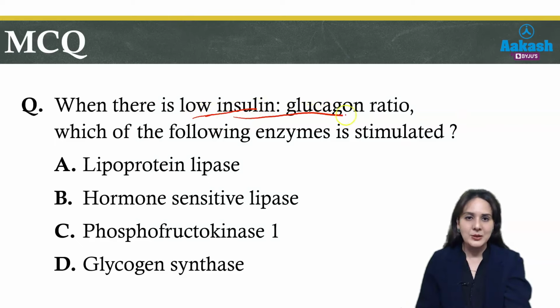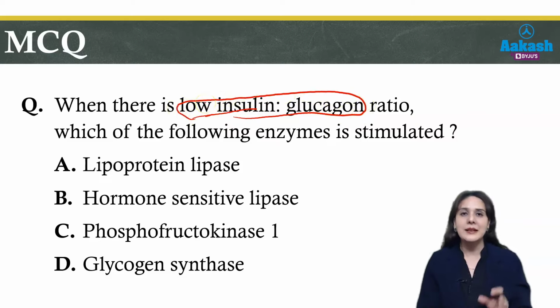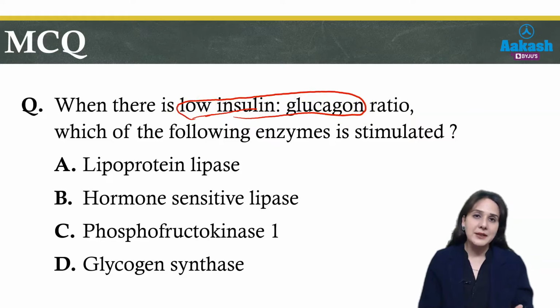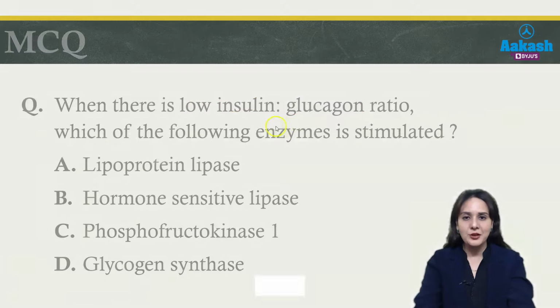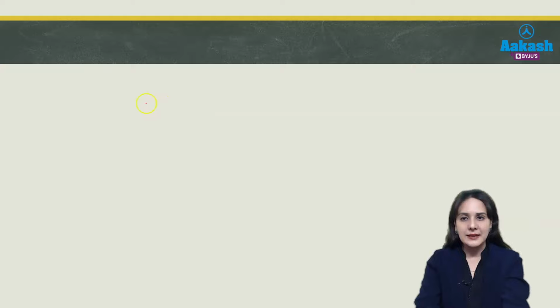So here, insulin glucagon ratio. In some questions it is asked about insulin, in some questions it is asked about glucagon. Sometimes it asks which enzymes are active in fasting state, which enzymes are active in fed state. To answer this, first of all, you should understand that whenever we take food, insulin is secreted.